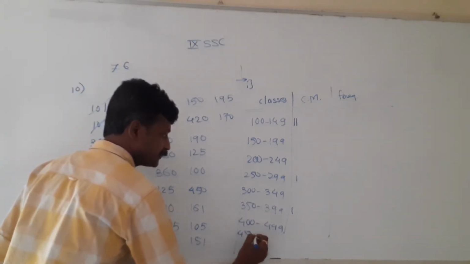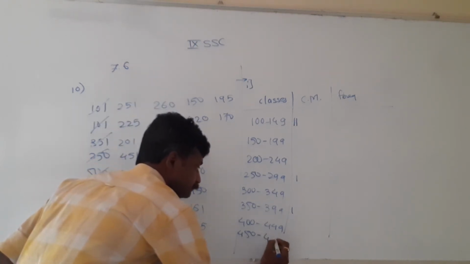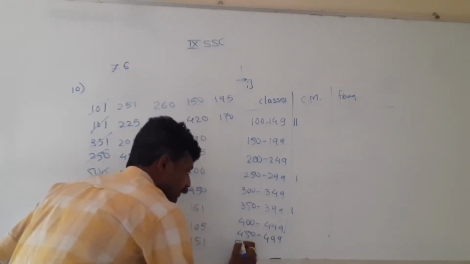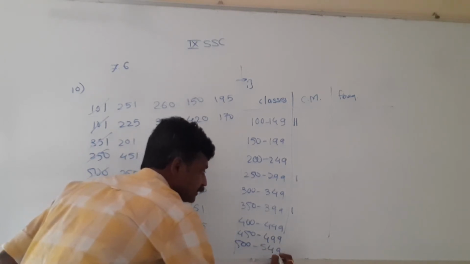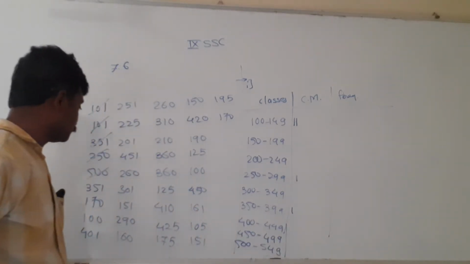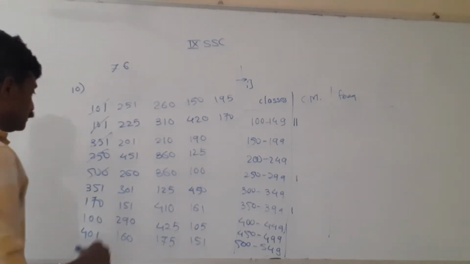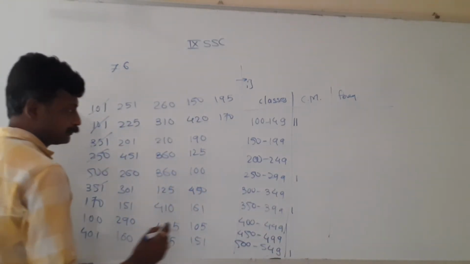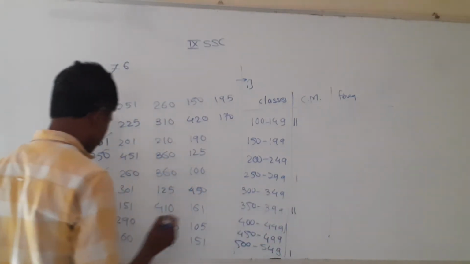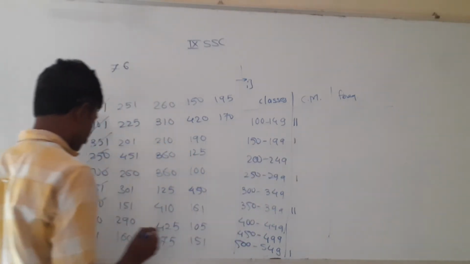It is 450, 452, 499, and then next is 500 to 549. These are the required classes because we have the frequency data with 500 as well. So 500 will come in this group. 351 will be in this group. 170 will fit in this group.